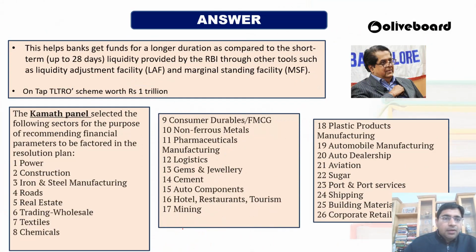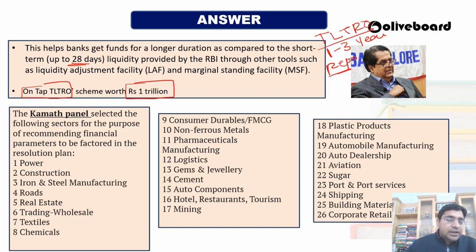Earlier, banks normally got repo operation funds for up to 28 days, right? But under this targeted long term repo operation, you will be getting the loan for 1 to 3 years under the repo rate only. In the starting, RBI said that on tap LTRO they wanted to distribute around rupees 1 trillion.